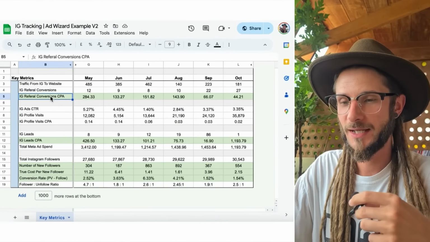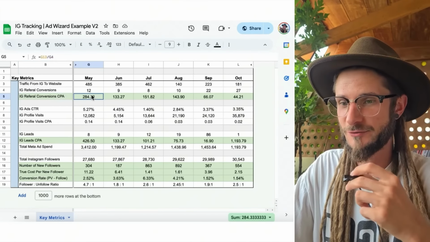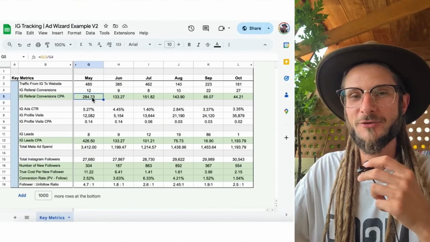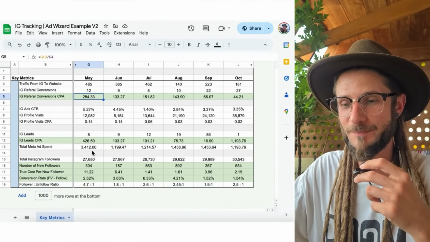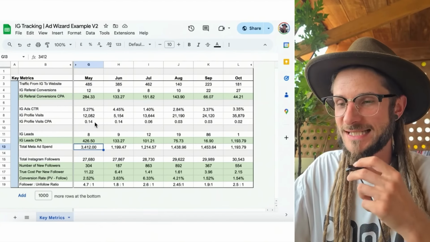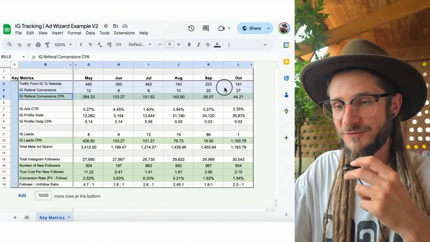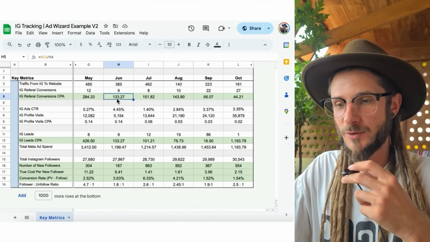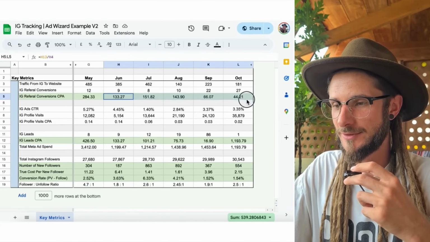So here, guys, in the upgraded version, there is an additional section for referral conversion CPA, so we can keep track of the ID referrals, traffic, and how much this is costing us based on the ad spend that we originally set. So we've got that as a new field. This will allow us to keep track of this. And as we can see here, it's going down. There was one period where it wasn't, but these are going down as time goes on.